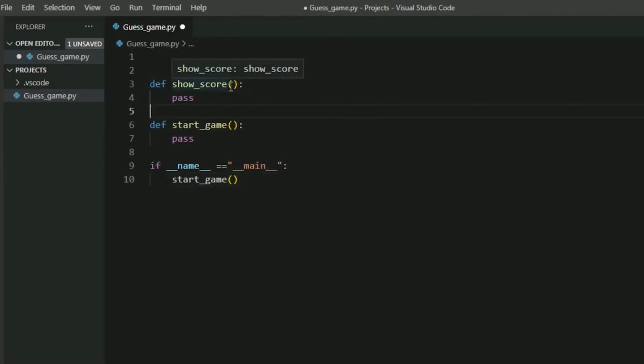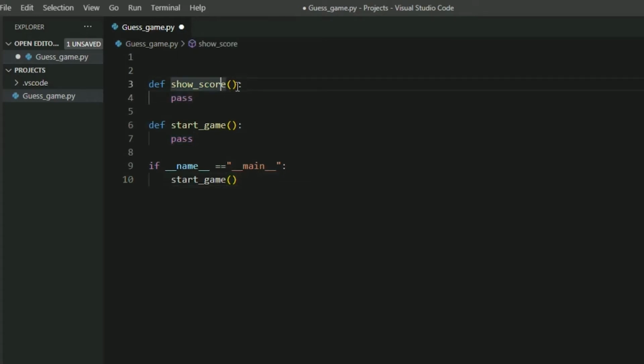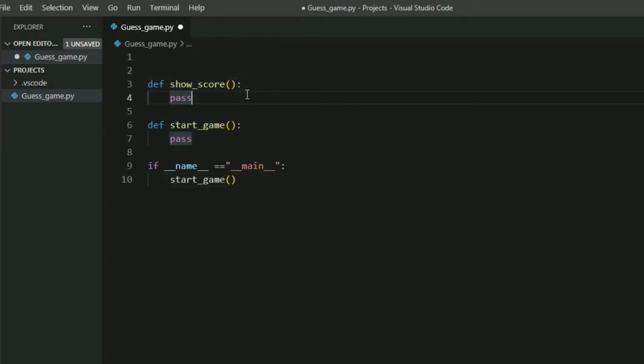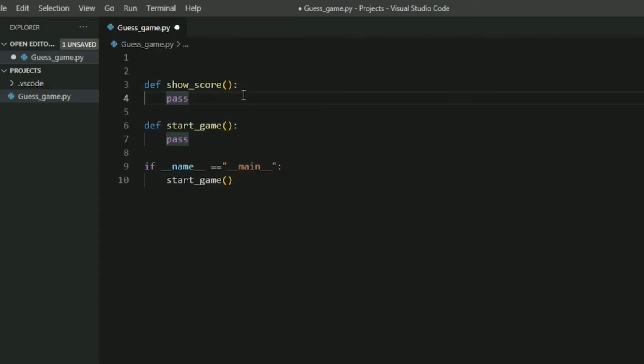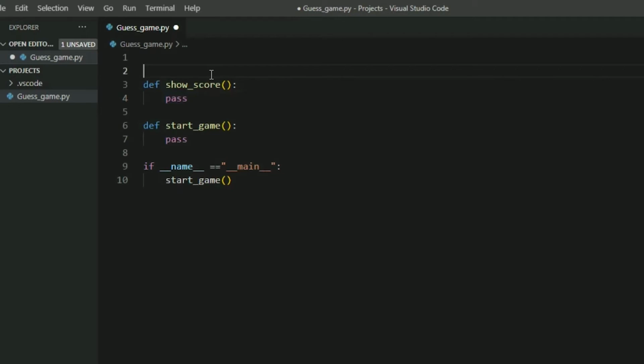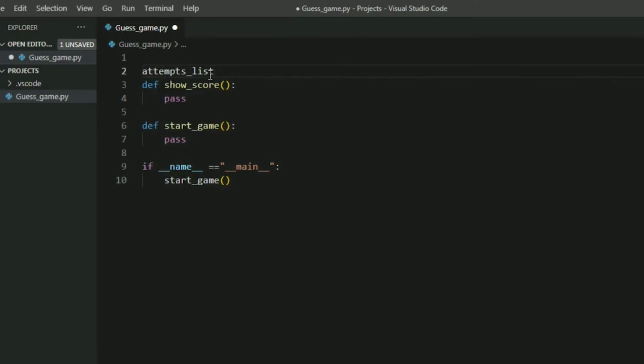So first, let's code the show score function. What will this do? This will eventually check whether there have been any plays of this game. If there is a play, there might be a high score, right? If you play, no matter how many attempts you take, if you play your first game, that will be your high score, right? So let's declare an empty list. Let's name it attempt list.